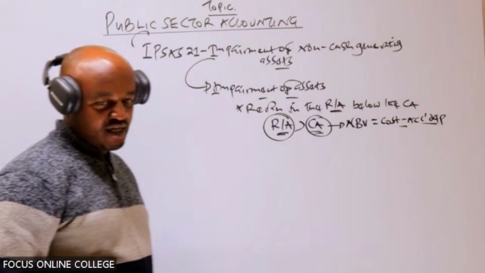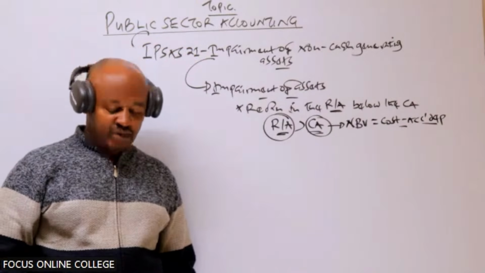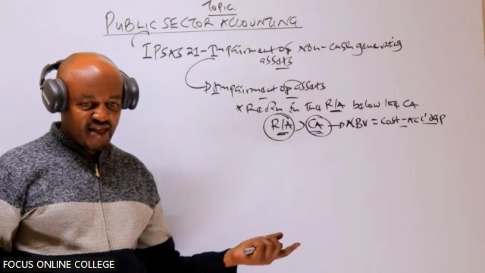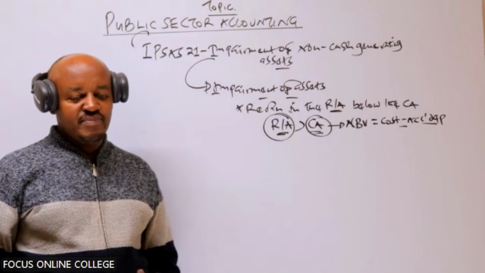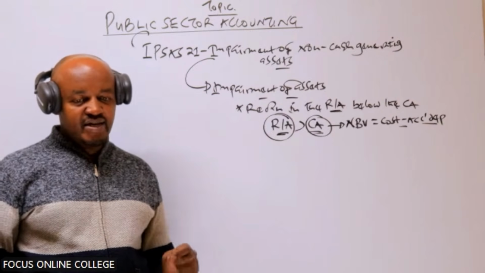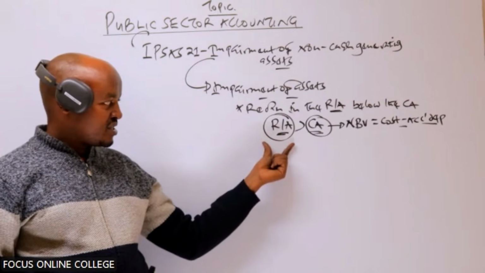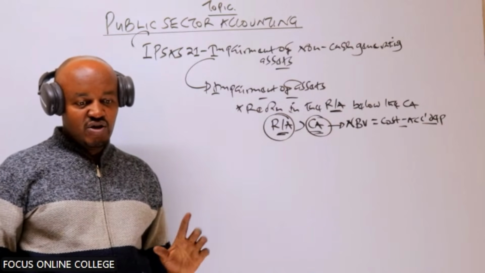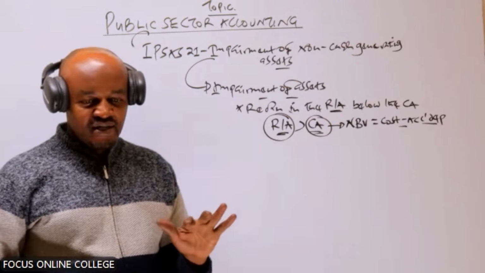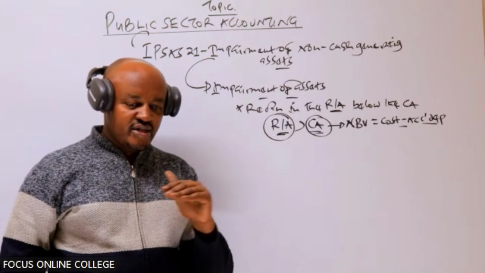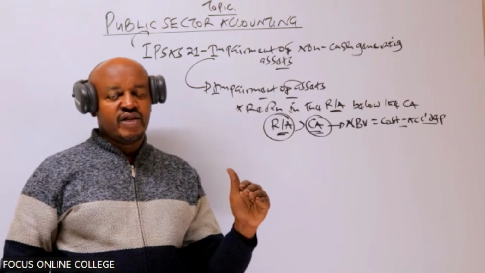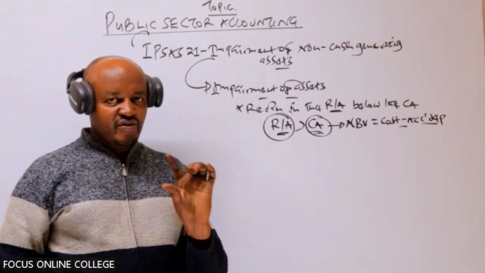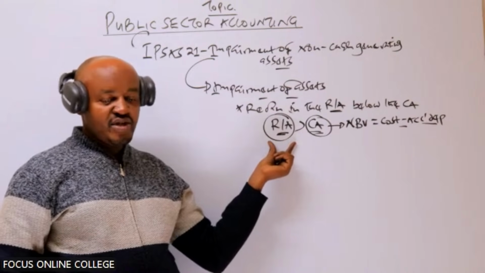Depreciation. So what that means is that if the value the company can recover from an asset, either by selling it or by using it, is less than its carrying amount, then we say the asset is impaired, because a company is required to state an asset in the statement of financial position at the current market value. The current market value of an asset is the same as the recoverable amount.